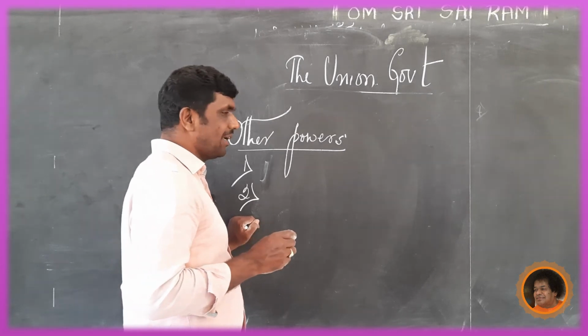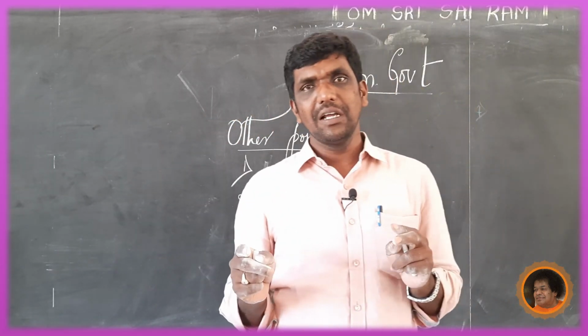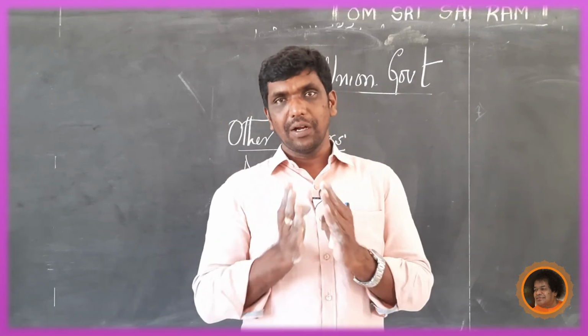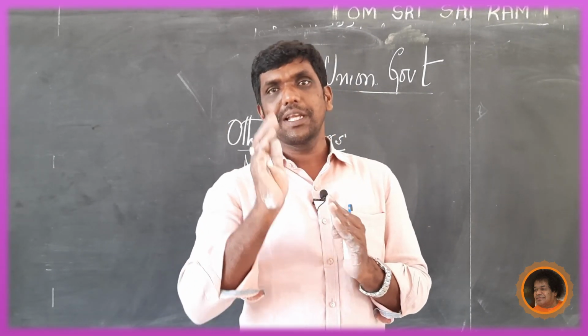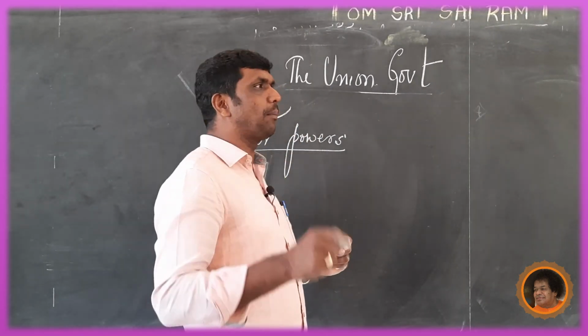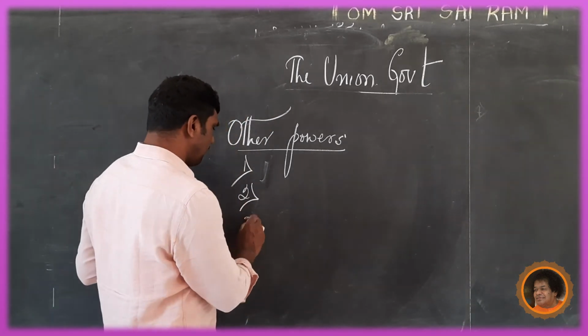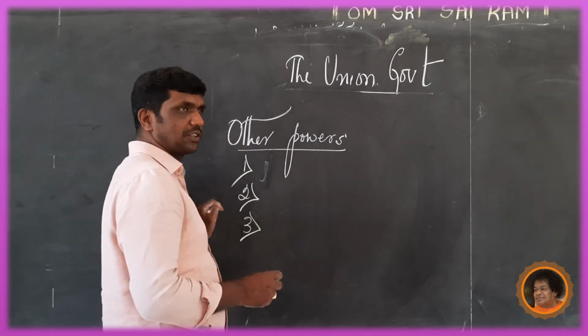See, while creating new states, they must sketch the border. That means they must determine the boundaries of the states. This is the third point of the other functions.